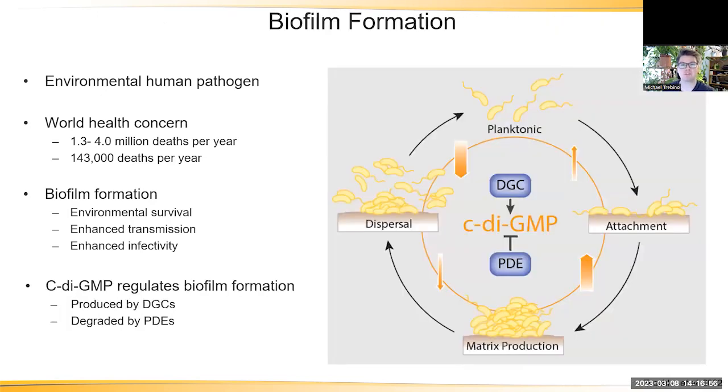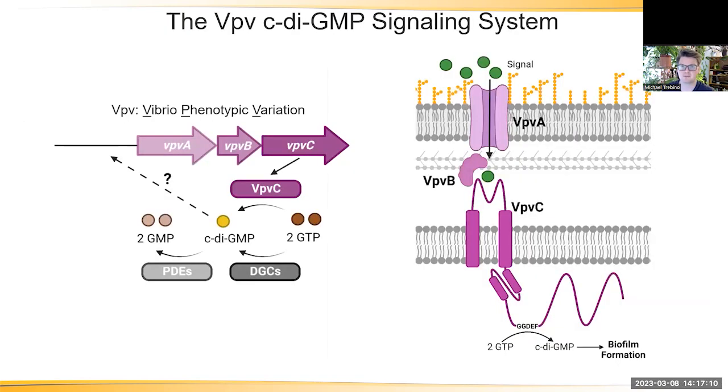Biofilm formation happens through attachment, matrix production, maturation, and eventually dispersal. Work done by our lab and others determined that a critical regulator of this process is the small molecule cyclic di-GMP, which is produced by diguanylate cyclases and degraded by phosphodiesterases. I studied one of these c-di-GMP signaling systems, the VpvABC system. This is a three-component signal sensing system with VpvC, a DGC, as the output. Work from our lab has shown that the Vpv system is important for biofilm formation in Vibrio cholerae, and today I'm going to tell you about my work on the regulation of the Vpv system.